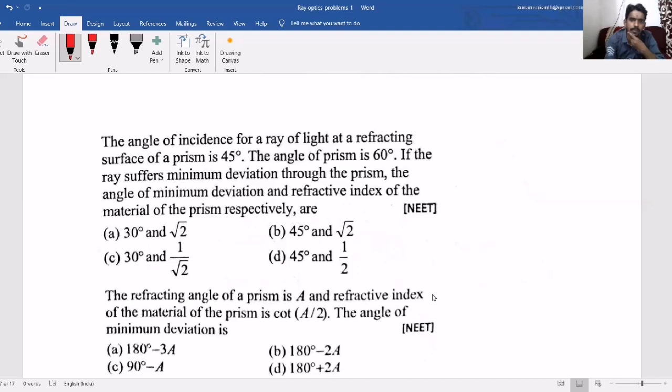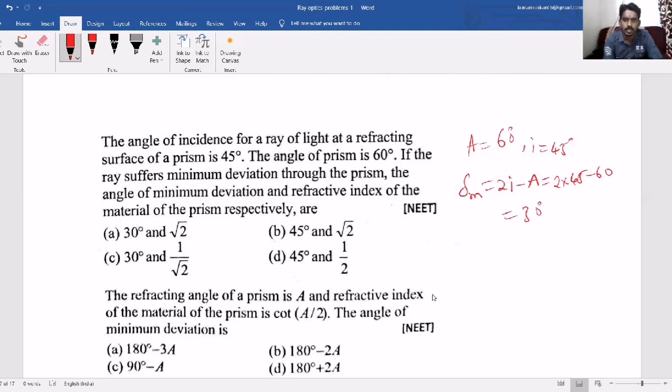Now here you take another question. The angle of incidence for a ray of light at a refracting surface of a prism is 45 degrees. The angle of prism is 60 degrees. So the angle of incidence they have given is 45 degrees. Now the ray suffers minimum deviation through the prism. Then they are asking the angle of minimum deviation and the refractive index. First, the angle of minimum deviation means 2i minus A. We have taken the formula. So 2 into 45 minus 60. So 90 minus 60 is 30.